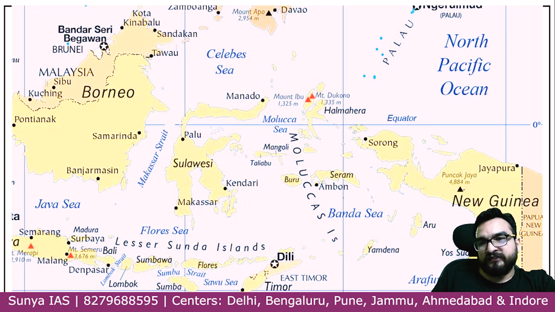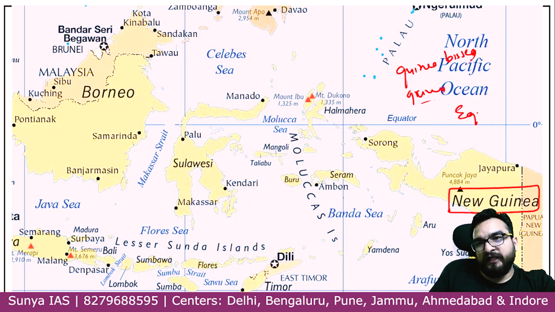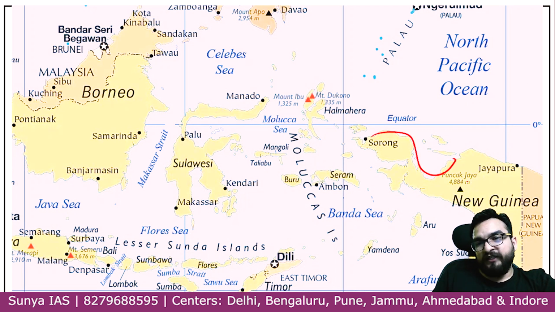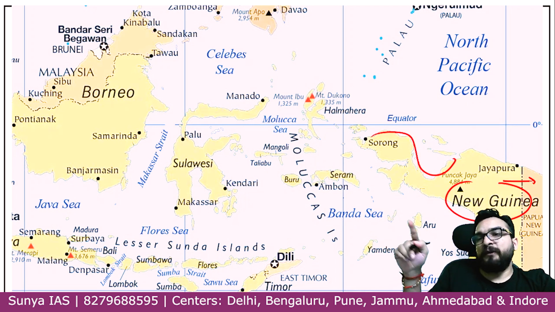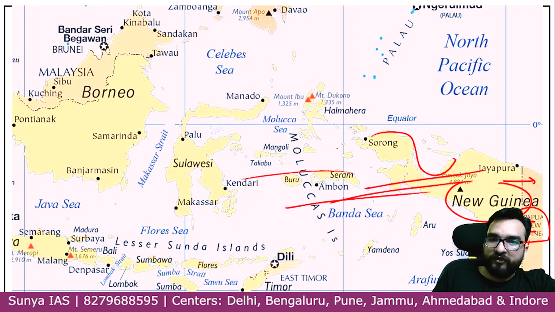Over here you are seeing this New Guinea area which you are seeing. New Guinea is the name. एक हमने गिनी बिस्साओ देखा था, एक हमने गिनी सिंपल गिनी देखा था, एक हमने देखा था इक्वेटोरियल गिनी, एक हमने देखा था गल्फ ऑफ गिनी, राइट? ये सब याद आ रहा है, ये अफ्रीका, वेस्ट अफ्रीका. लेकिन न्यू गिनी अगर वर्ड आ जाए तो दिस इज द पार्ट ऑफ इंडोनेशिया, गाइस. So this is basically New Guinea, and the rightward side you will see Papua New Guinea. Papua New Guinea is a separate country, right? Over here Papua New Guinea is written. So understand this is a part of Indonesia over here.